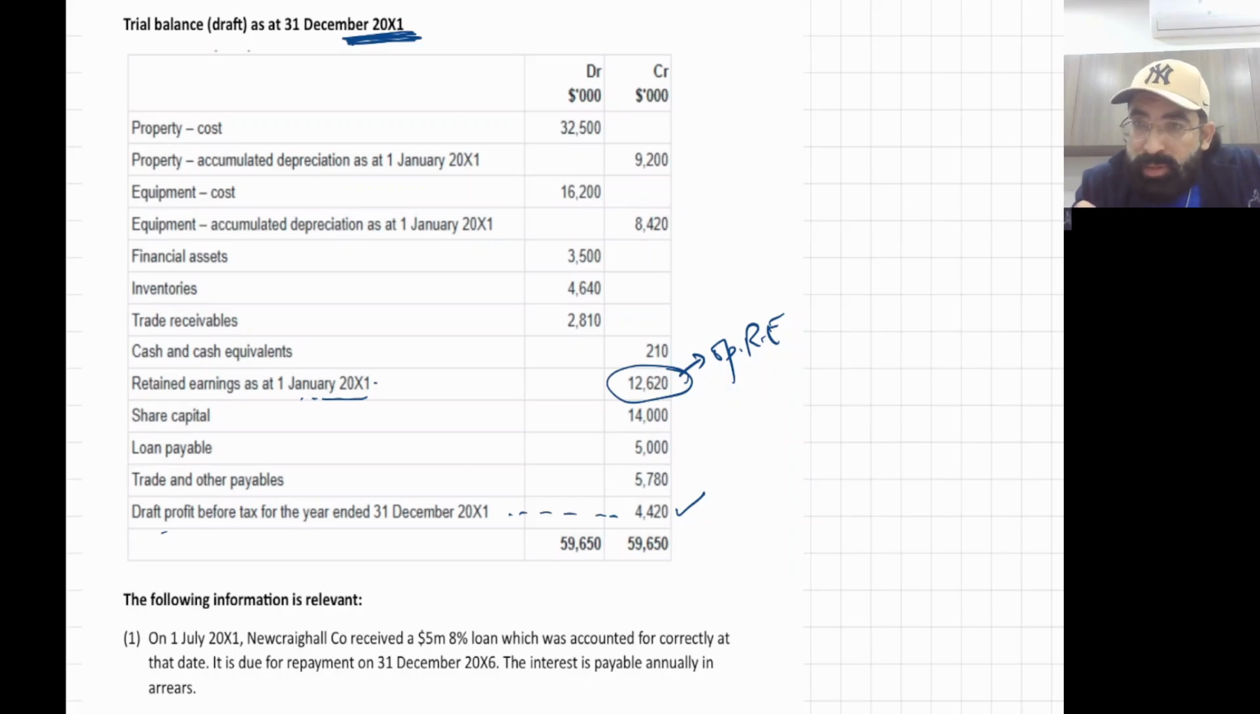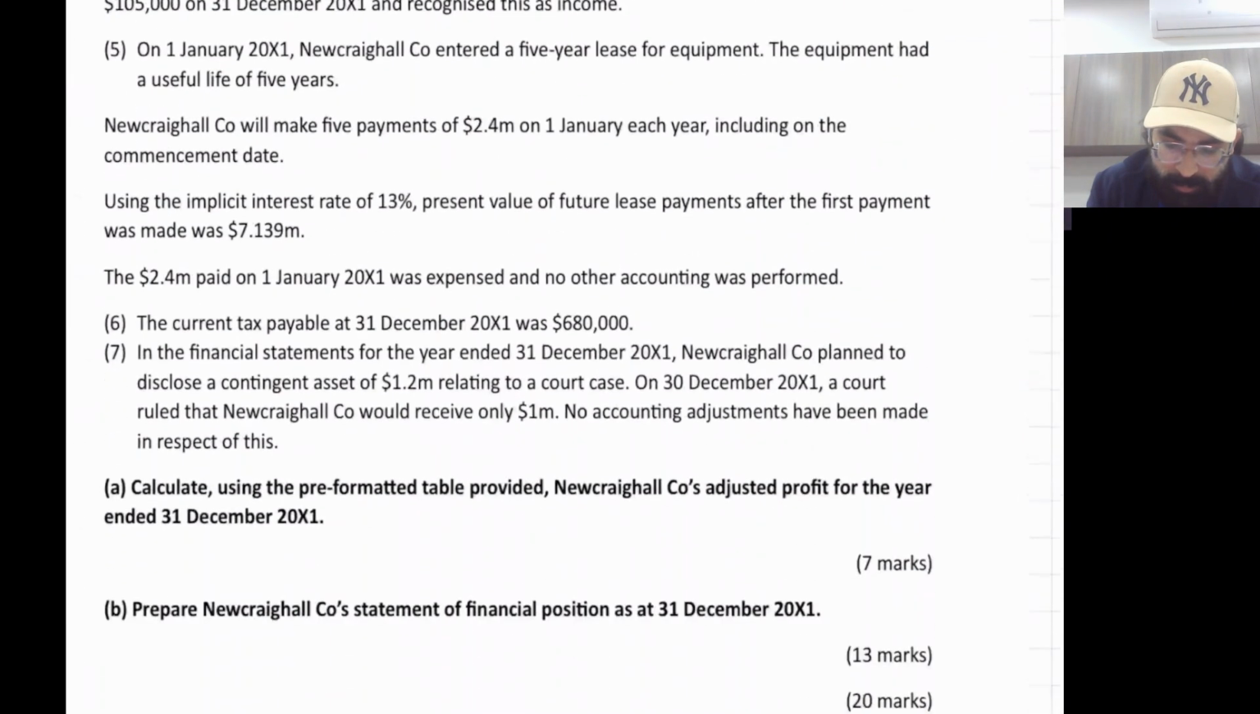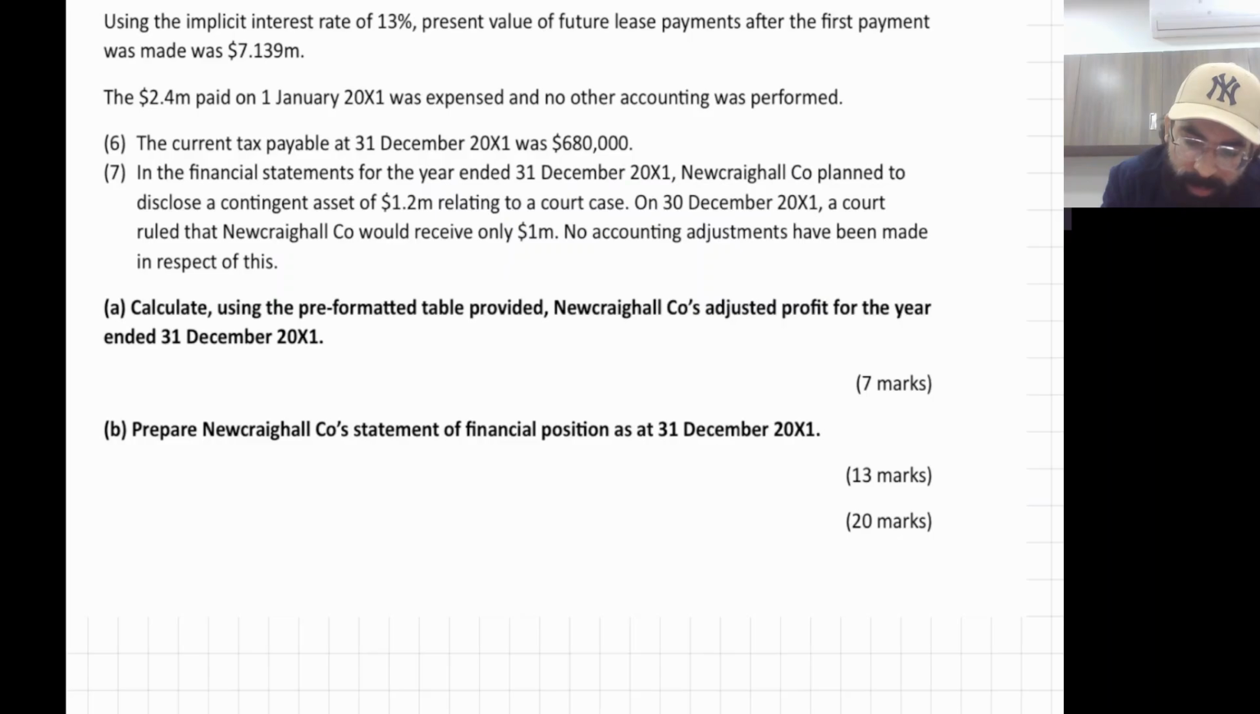That means first we need to adjust this profit, and once you correct this profit, you will add it to opening retained earning, and finally you will get closing retained earning. And yes, closing retained earning goes in your SOFP. So in this question you have to make a little income statement, like a profit reconciliation, as well as make the SOFP. Let me show you the requirement. See, calculate using the pre-formatted table provided. This will be given to you ready-made.